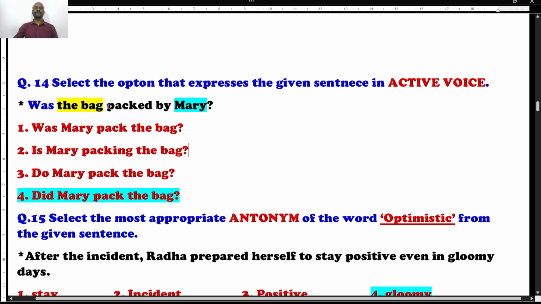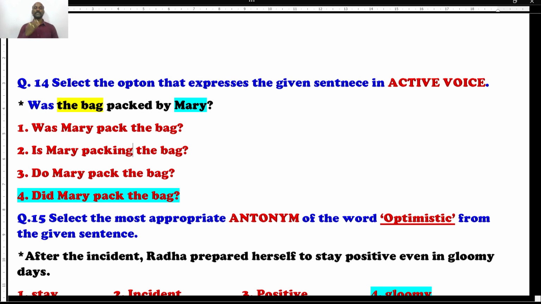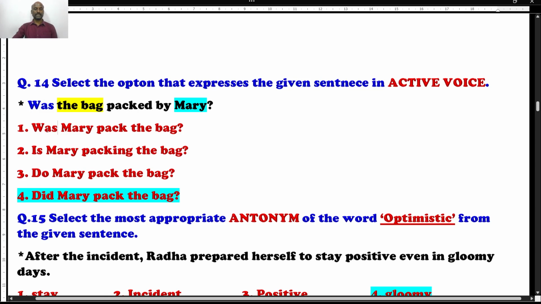Why? Because V3 is used along with "by", and subject and object are replaced. So, was the bag packed by Mary? It is passive voice, right? What is the active voice? Students, in passive voice, when we use was, in active voice we use simple past, that is did. When we use did, we use the first form of the verb. Let's search where is did. Here was is given, wrong. Is is given, wrong. Do is given, wrong. Did is given, 100%.